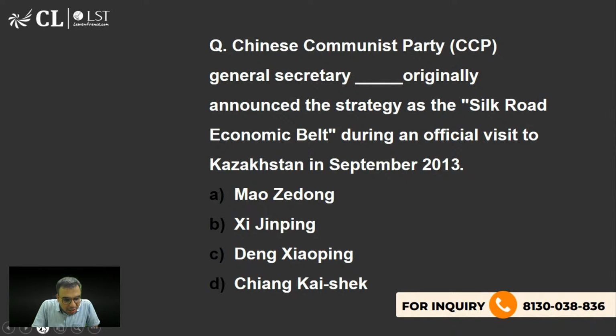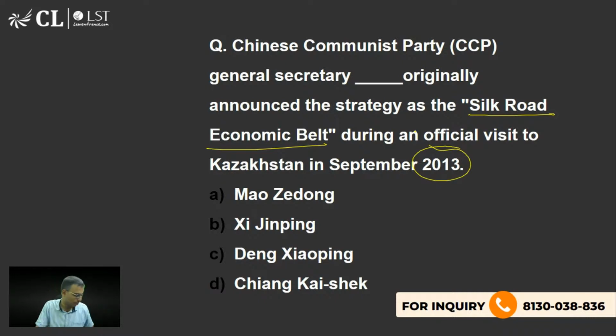We are now talking about the modern day Silk Road, or what we call the Belt and Road Initiative. This was announced by the Chinese Communist Party General Secretary, originally announced as the Silk Road Economic Belt during an official visit to Kazakhstan in September 2013. So which person is being talked about? Mao Zedong, Xi Jinping, Deng Xiaoping, Chiang Kai-shek. What is the right answer?